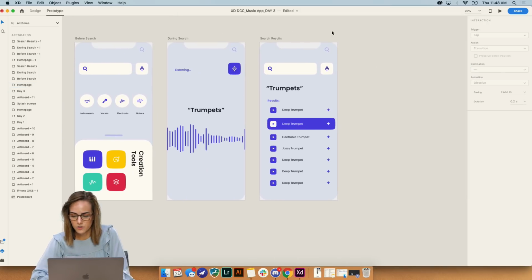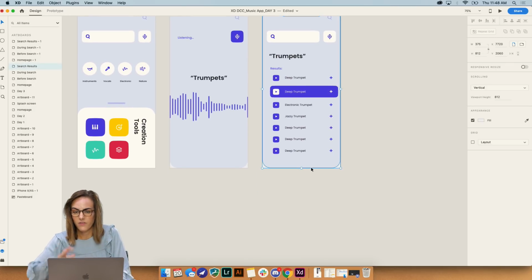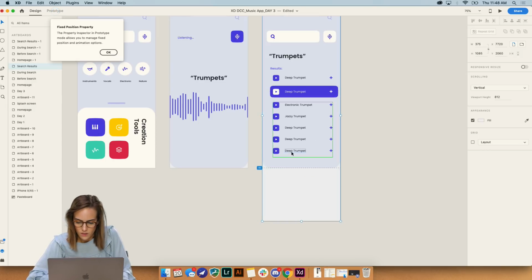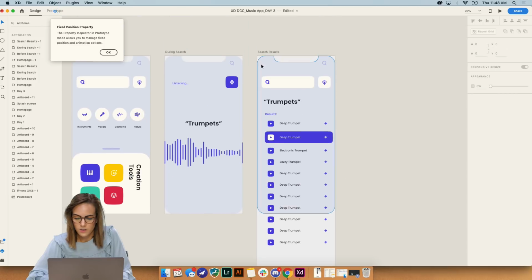And if you want to, for this search page, if you have hundreds and hundreds of results, all you have to do is drag this down. That means that the page is still going, and you can drag some of these down, and you can actually scroll on this page. So let's play it.